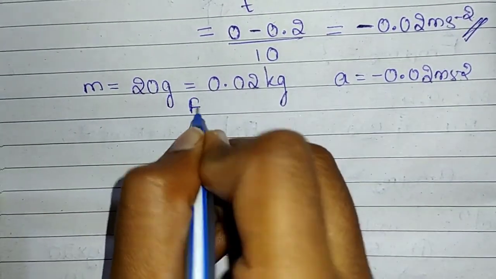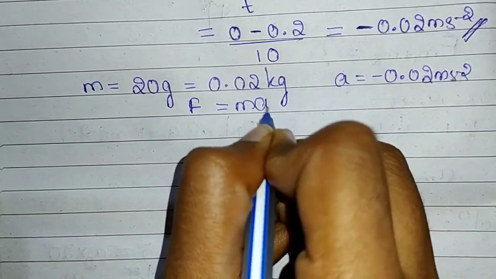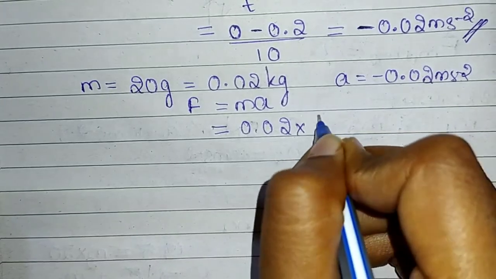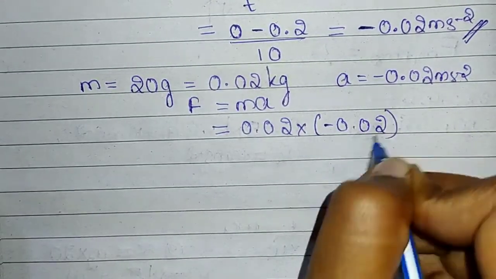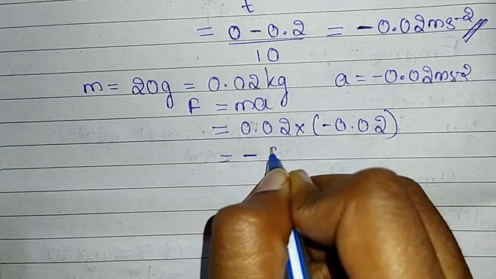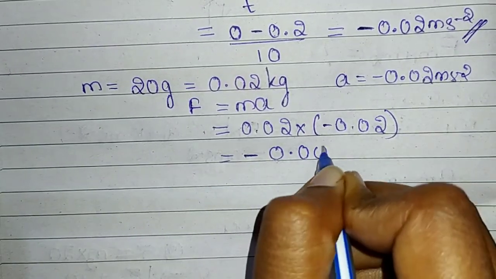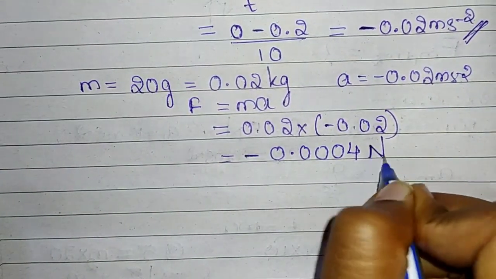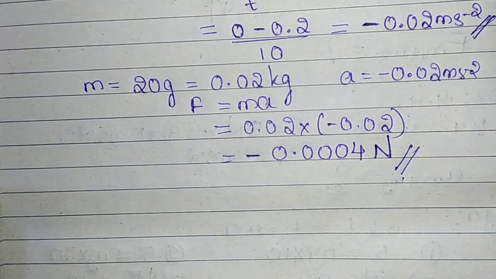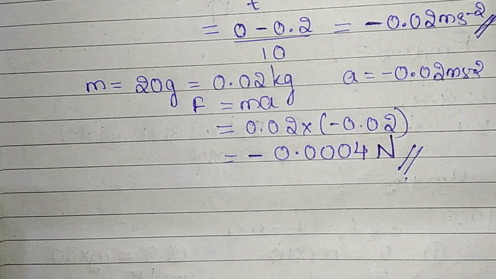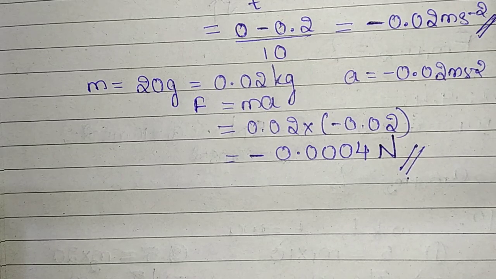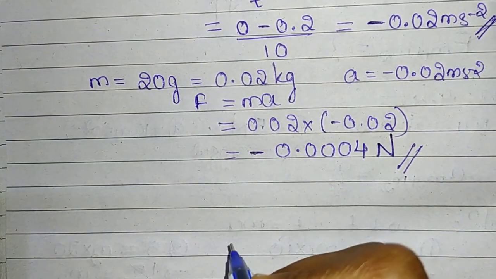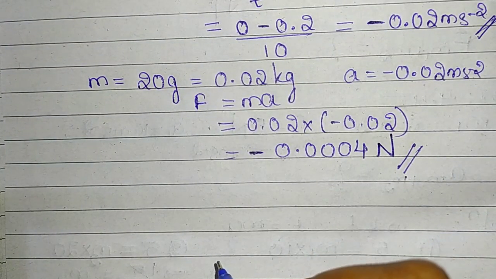Then the force acting on the ball is F is equal to M into A, which is equal to 0.02 into minus 0.02, which is minus 0.0004 Newton. This is the value of the force acting on the ball which is rolling on top of a table. And here also the negative sign indicates that the force is acting in the opposite direction of the motion of the ball.